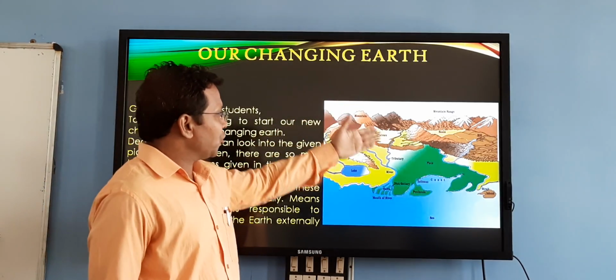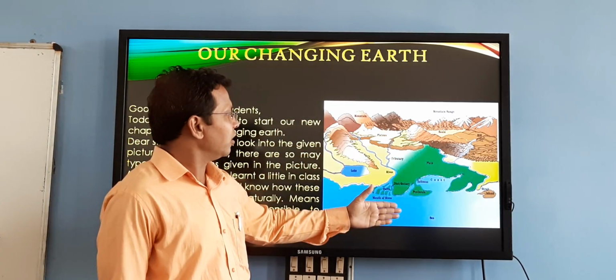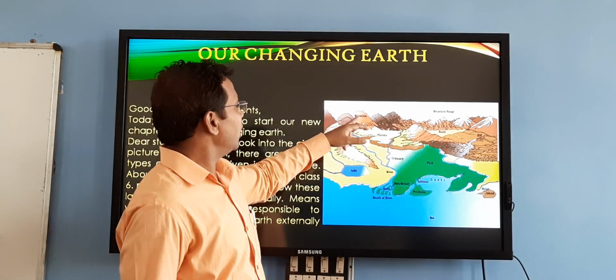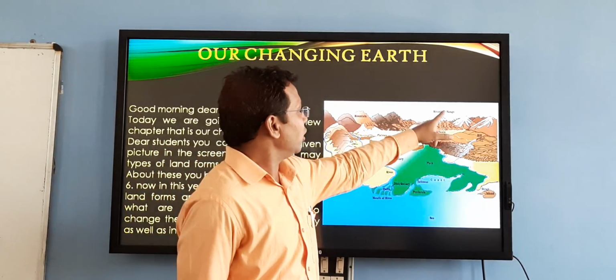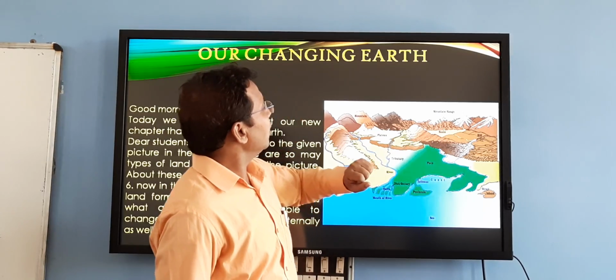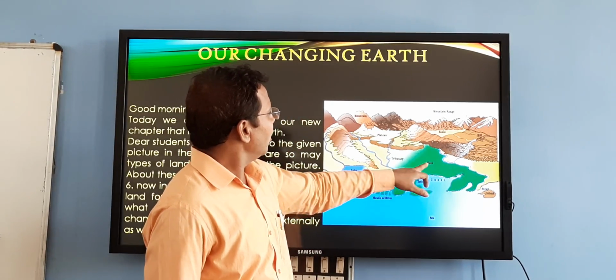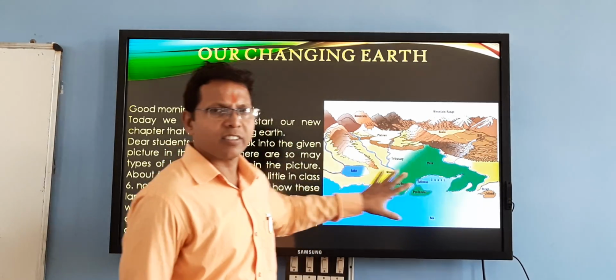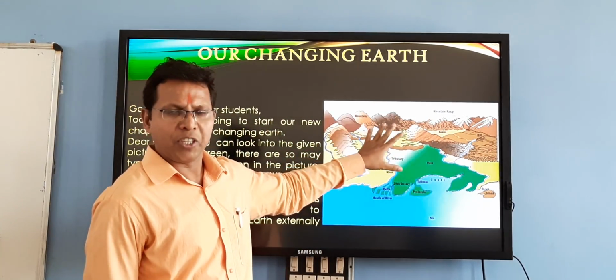In this picture, you can see various types of landforms. You can see mountain, plateau, mountain range. This is the basin, tributary, plain, lake, mouth of the sea. So many things you can see in this picture.